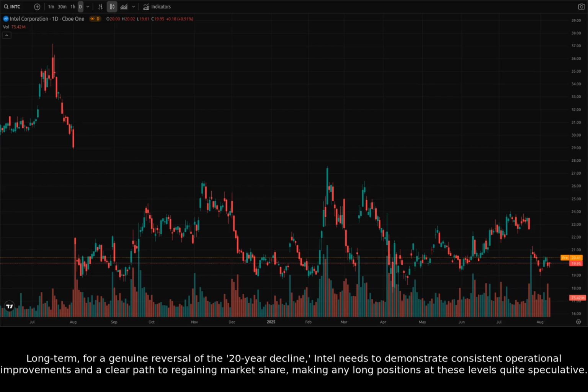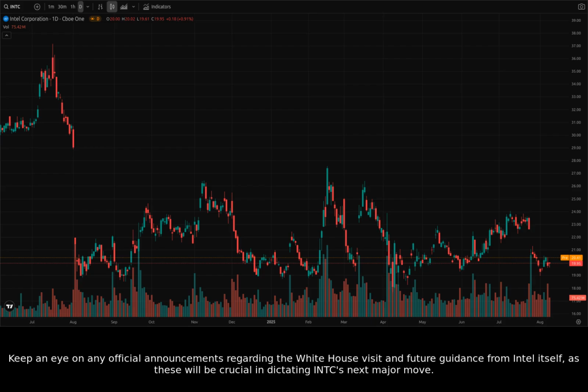Long-term, for a genuine reversal of the 20-year decline, Intel needs to demonstrate consistent operational improvements and a clear path to regaining market share, making any long positions at these levels quite speculative. Keep an eye on any official announcements regarding the White House visit and future guidance from Intel itself, as these will be crucial in dictating INTC's next major move.